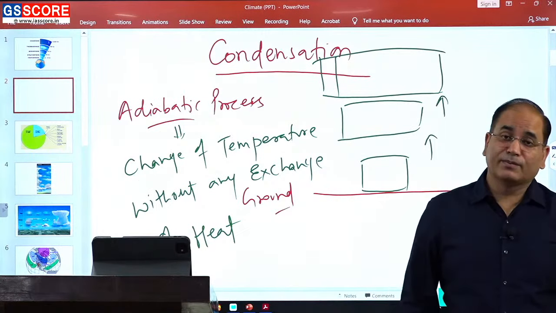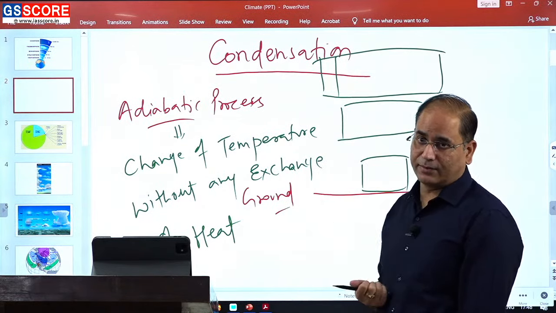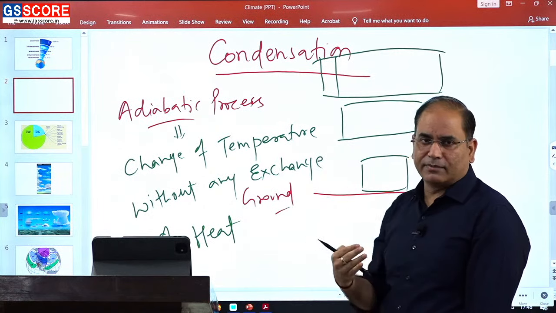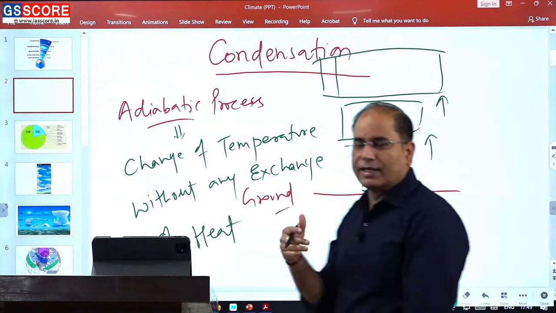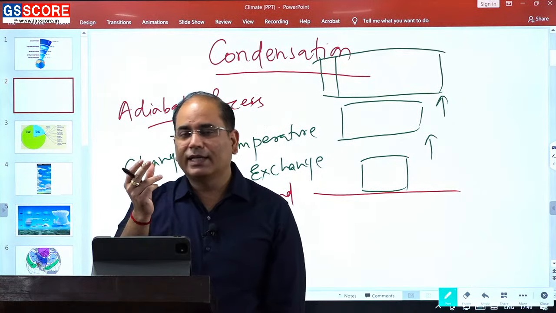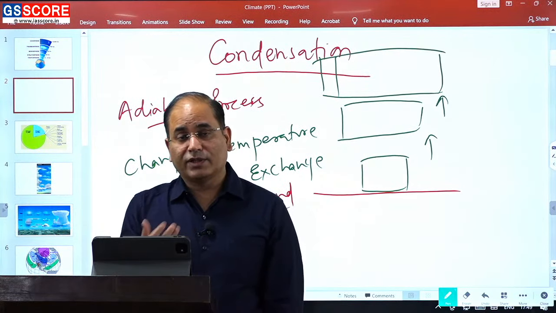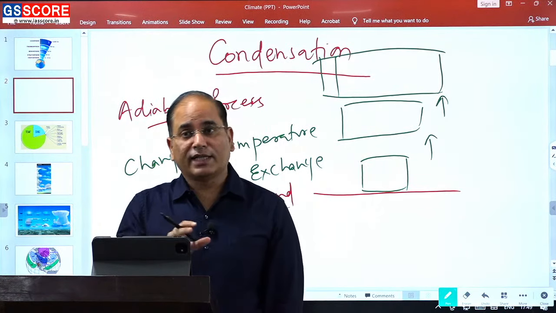So the change of temperature without any exchange of heat is simply known as adiabatic process. Adiabatic process can be both positive and negative. Increasing temperature is adiabatic heating, decreasing temperature is adiabatic cooling. So adiabatic heating and adiabatic cooling both happen. The only thing responsible for this adiabatic change is the change of volume, and change of volume is